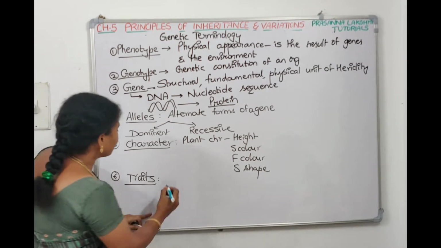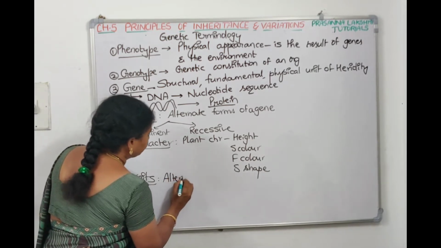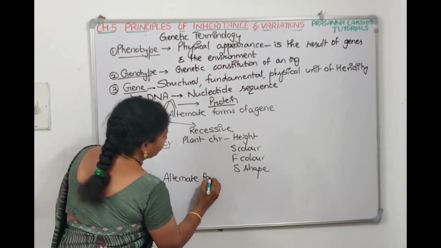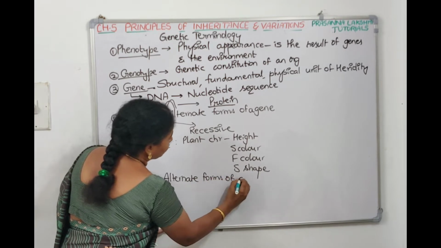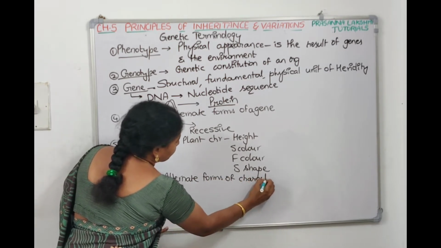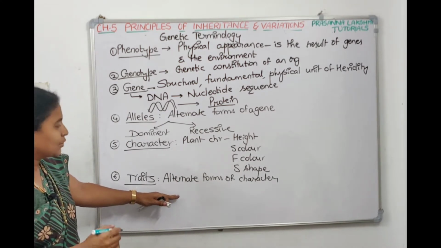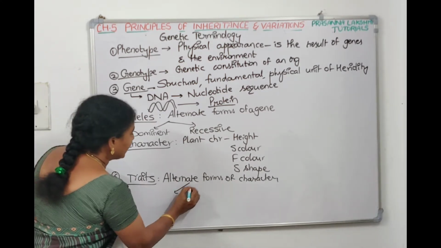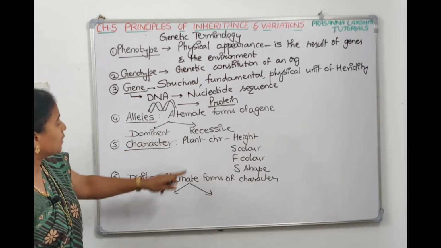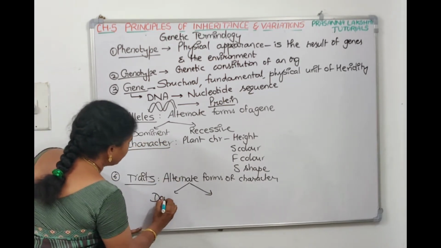So what are traits? Traits are alternate forms of a character. So again, here we have two traits, dominant trait and recessive trait. Like alleles, we have dominant allele and recessive allele. Here also we have dominant trait and recessive trait.